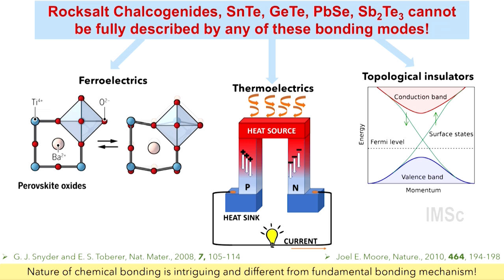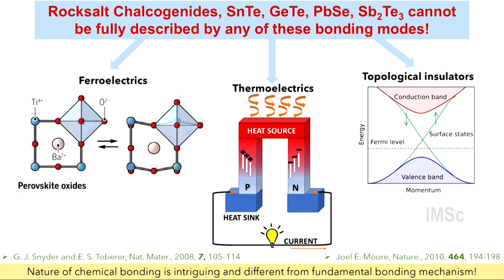The second is thermoelectrics, very fascinating materials. In fact, there is no symmetry restriction for a material to be thermoelectric. All materials are thermoelectric, but these chalcogenides are exceptional. And the reason is, for a thermoelectric material to convert waste heat into electricity in an efficient way, the material should have very low thermal conductivity, otherwise the heat will just pass through to the cold side. It should have very high electrical conductivity because you need to generate electrical current out of it. And at the same time, it should also have a very high Seebeck coefficient, which is the thermoelectric effect.